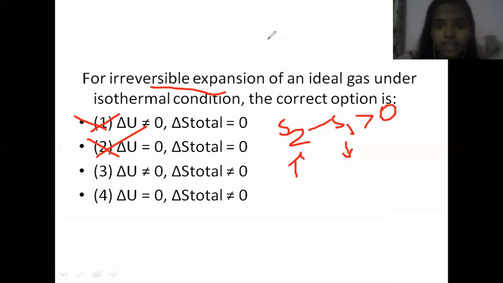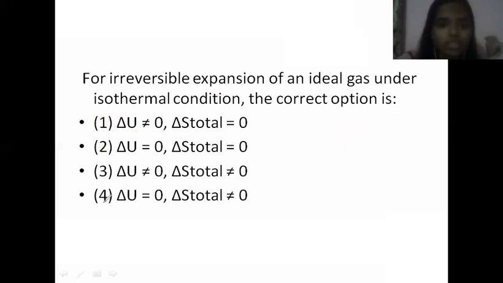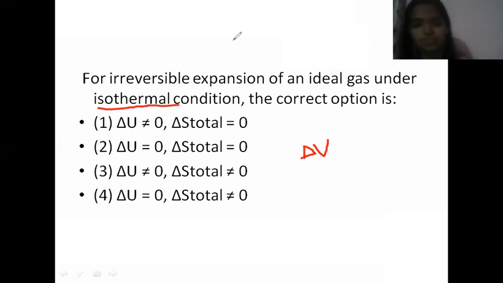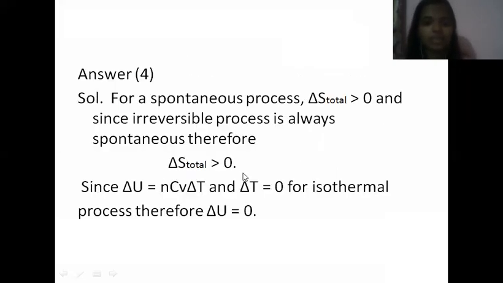Now let us find delta U. It is mentioned that the condition is isothermal, right? Delta U is a function of temperature.